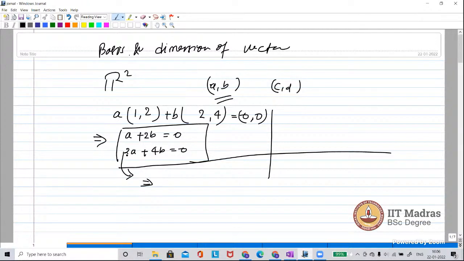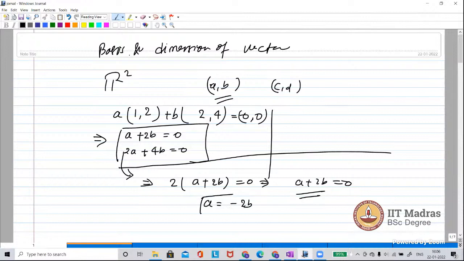So now in the second equation, if you take common, it will be A plus 2B equal to 0, which implies A plus 2B is equal to 0. The same as the first equation. So you can write it as A is equal to minus 2B. That means there are so many possible values of A and B such that this linear combination can be 0. This is called the linear combination. So that means these two vectors are linearly dependent.